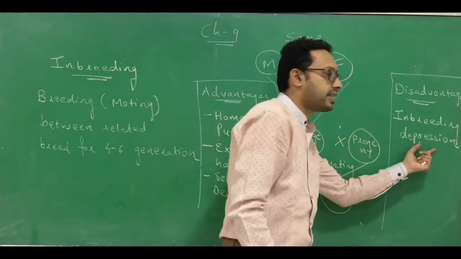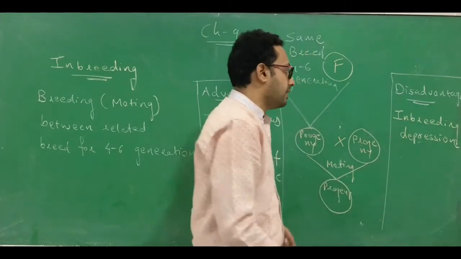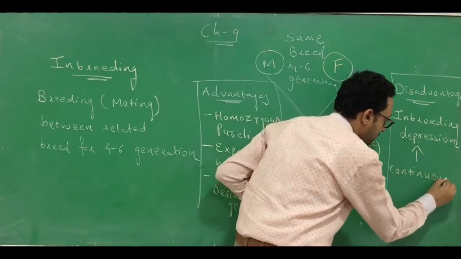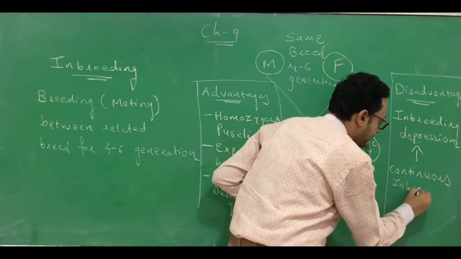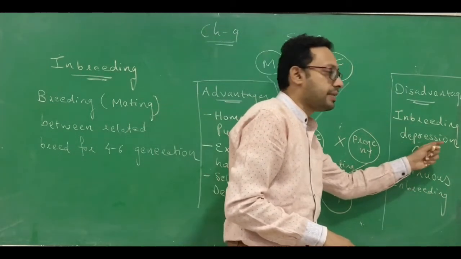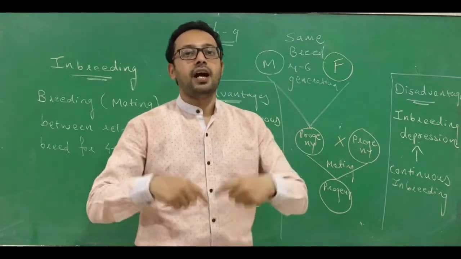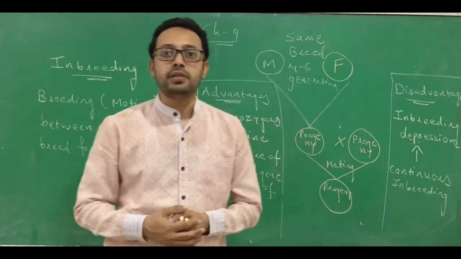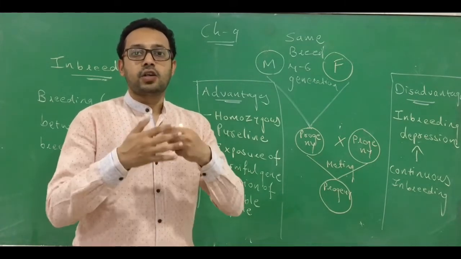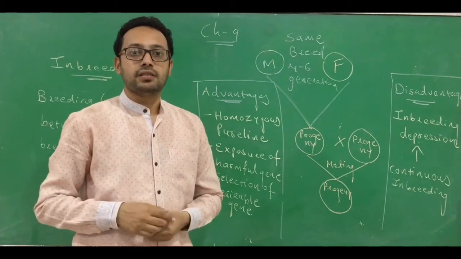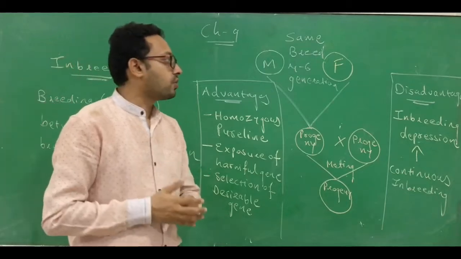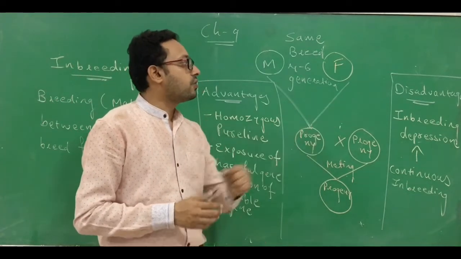So this is the disadvantage: continuous inbreeding leads to inbreeding depression. And this inbreeding depression is a problem. How can it be overcome? Inbreeding depression can be overcome just by crossing with another one. This is how we can remove it, or just by outcrossing, that we will learn. What is outcrossing? That outcrossing removes it.